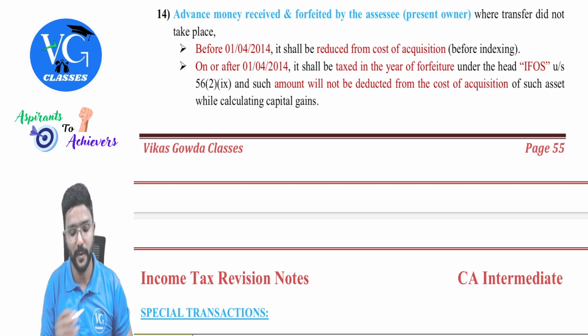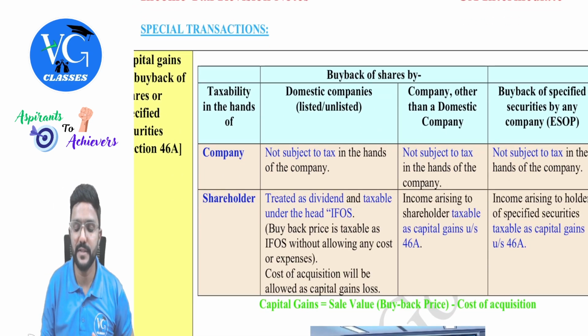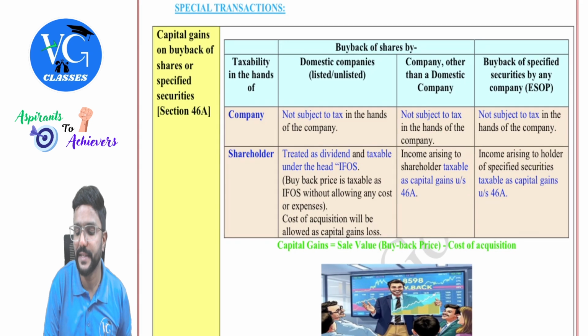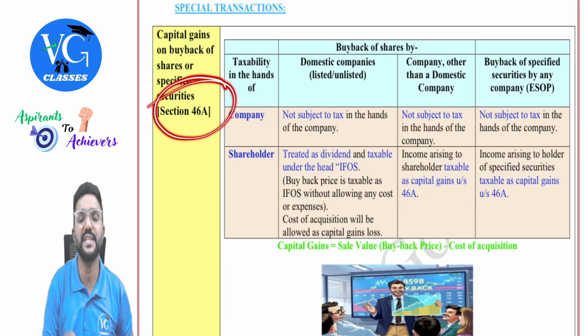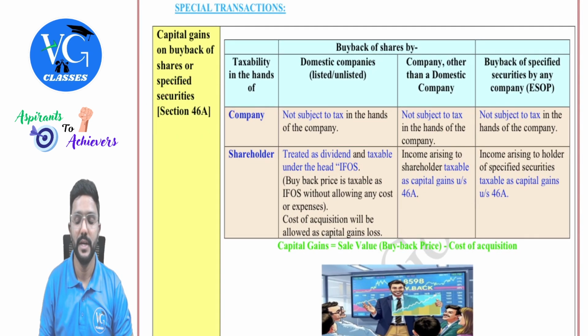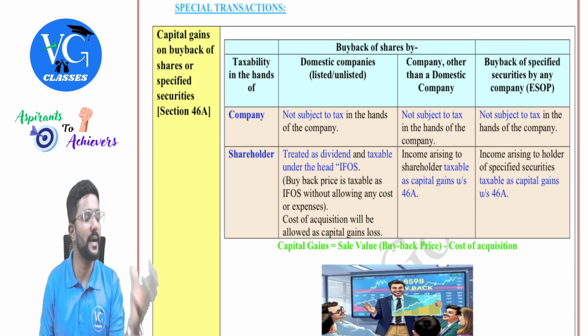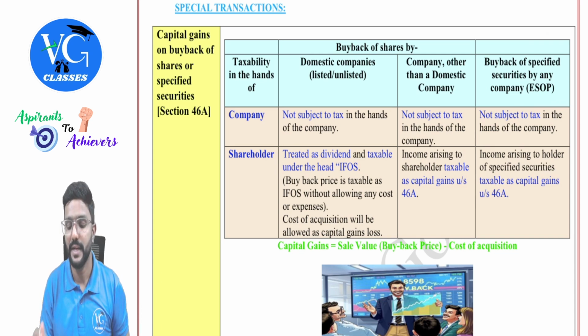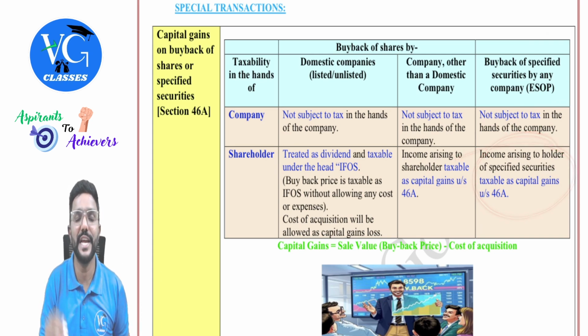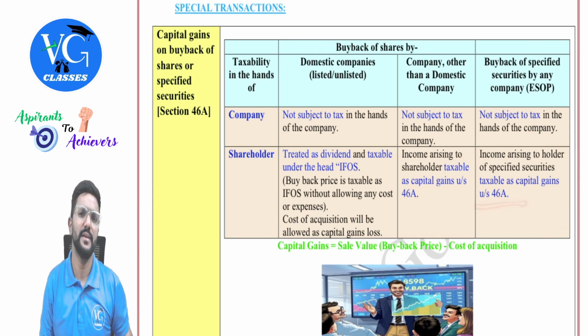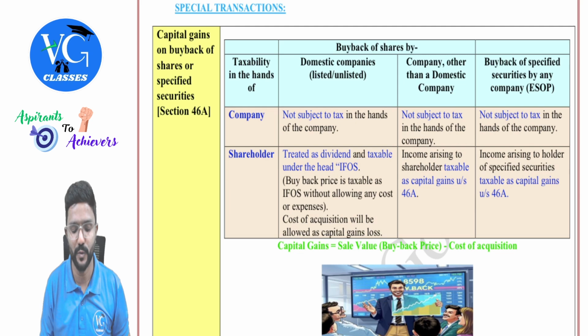Next, we have some special transactions under the capital gains head. The first one is section 46A, buyback of securities. Guys, if there is a buyback of ESOP securities which is allotted by a company to its employees, then it is taxable in the hands of the shareholder as per section 46A. Normal capital gains calculation we need to do. That is the sale value, which is the buyback price, minus the cost of acquisition.